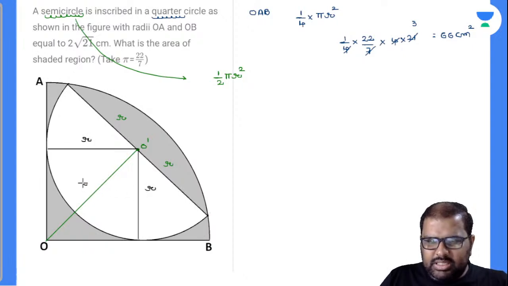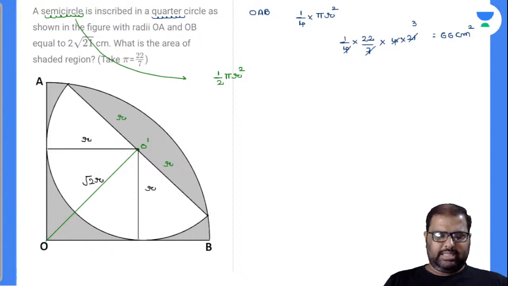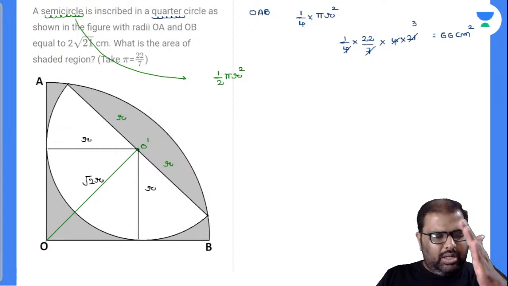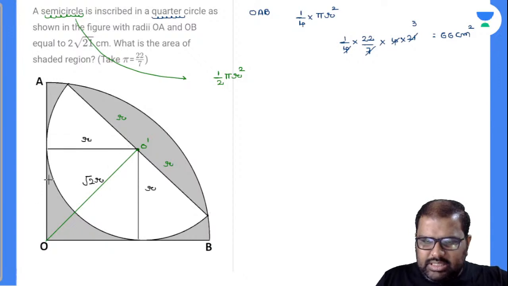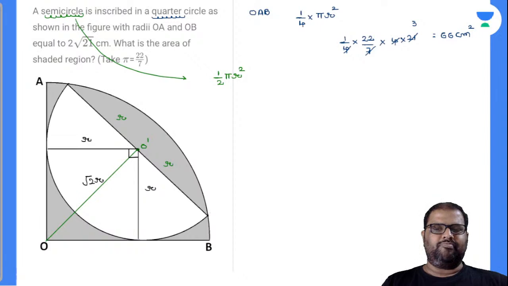How much will be this? This will be root 2r because this is a square. Will you accept with me? Yes, perfectly. Now you closely observe there. Diagonal of a square will divide the vertex angle into two equal halves. Now this is completely 90 degrees, which will be divided into 45, 45.